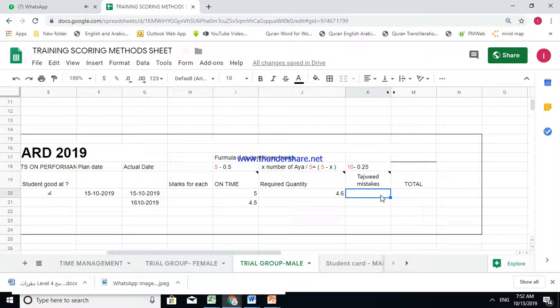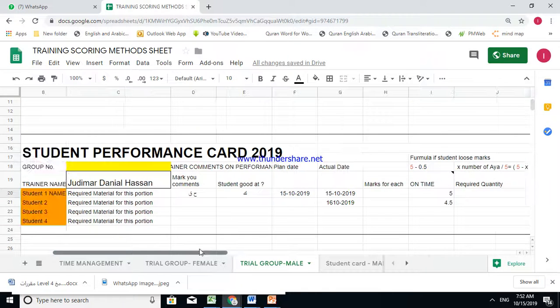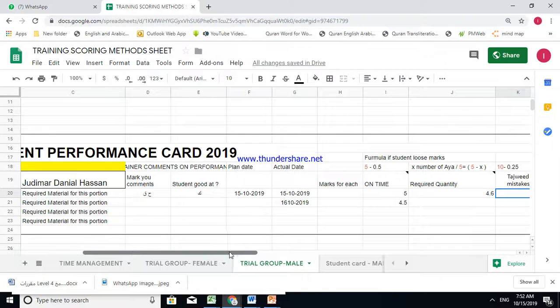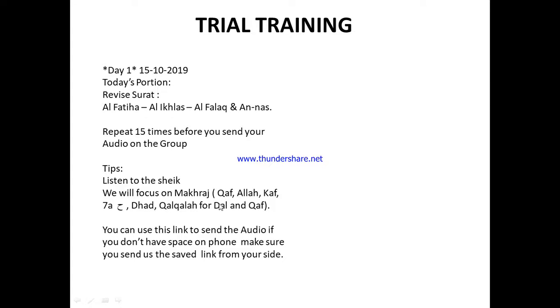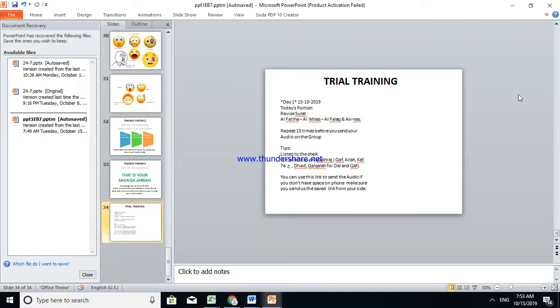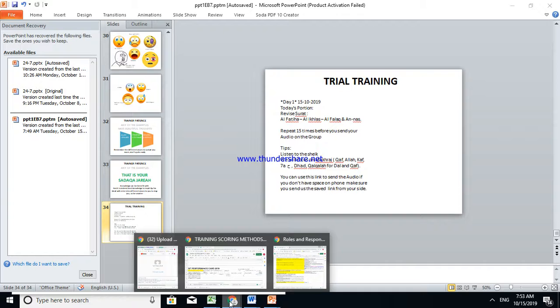Then we go for the tajweed. For the tajweed, each mistake from today's, the student was supposed to do حرف الحاء and حرف القاف and لفظ الجلالة again. He's supposed to do لفظ الجلالة and قلقلة and this. Okay? The student didn't do it, for example.